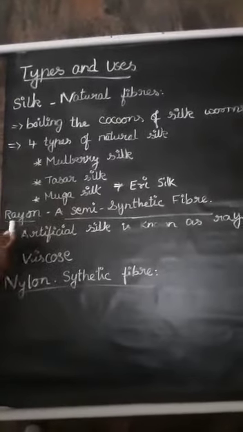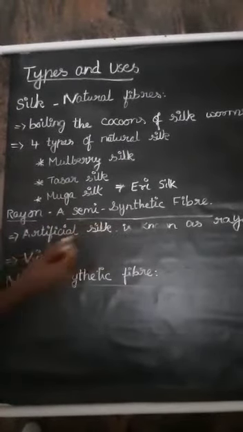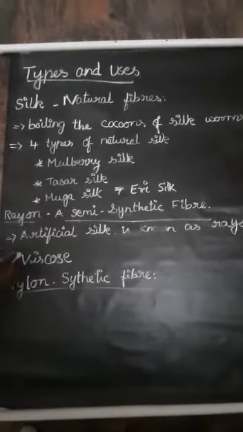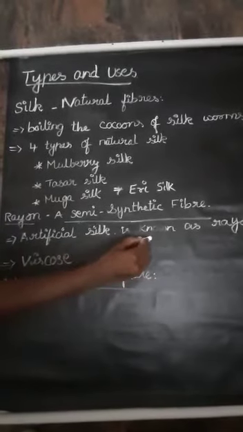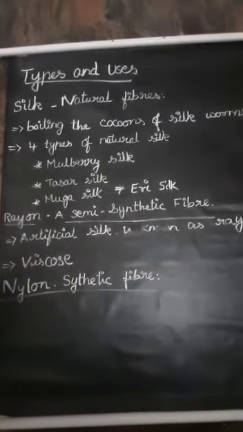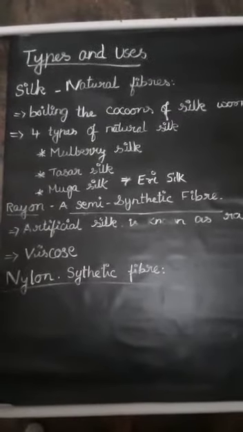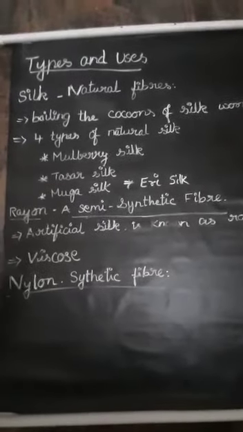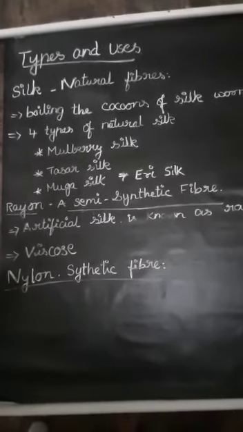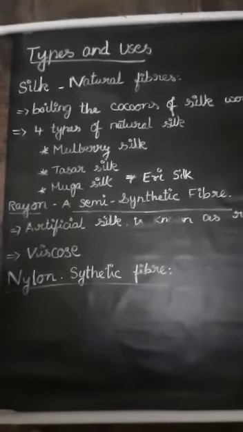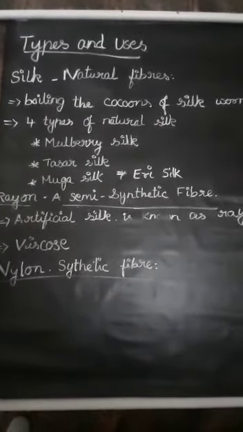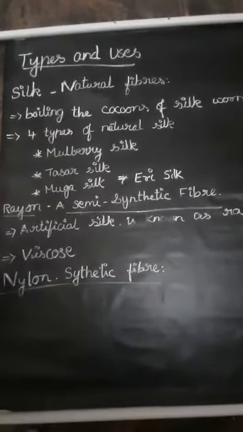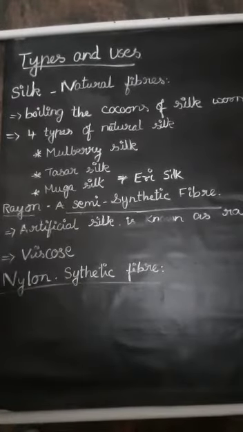Next we can see rayon, a semi-synthetic fiber. In the 19th century, scientists were successful in producing artificial silk, which is known as rayon. The first rayon factory in India was established in Kerala in 1946. Rayon is a man-made fiber and is not considered fully synthetic. It is made out of natural cellulose collected from wood pulp or bamboo pulp.